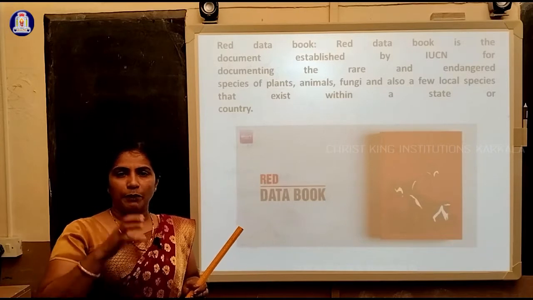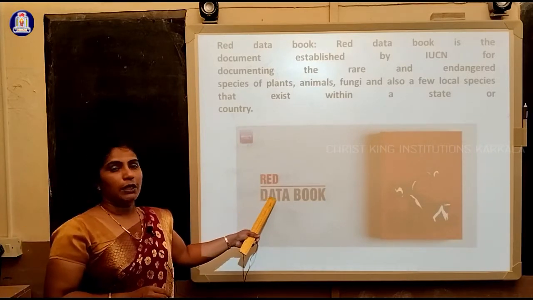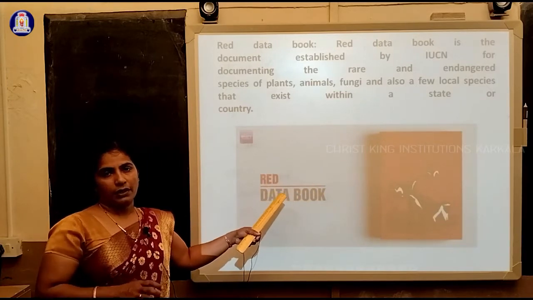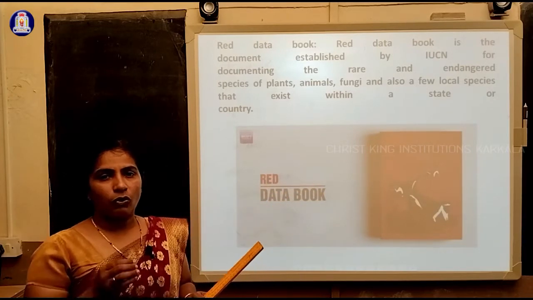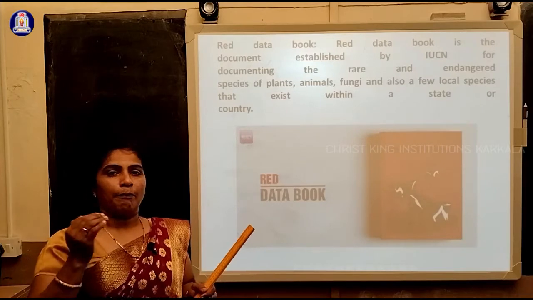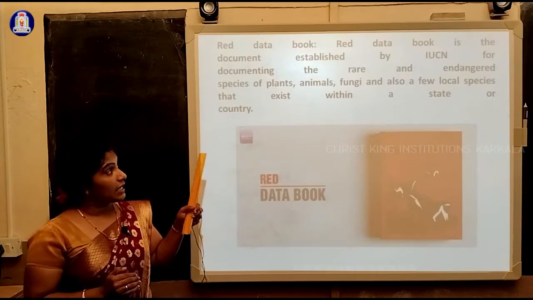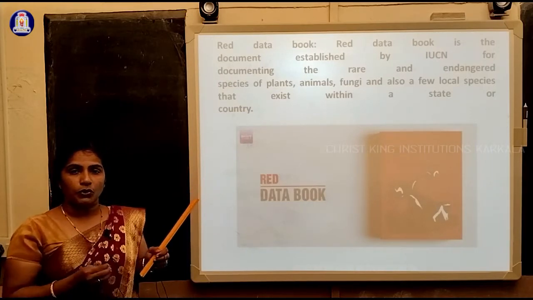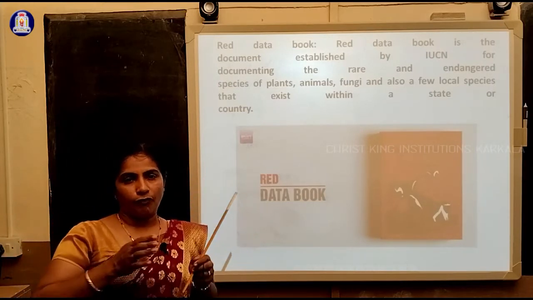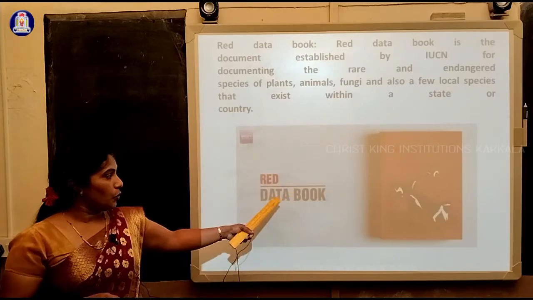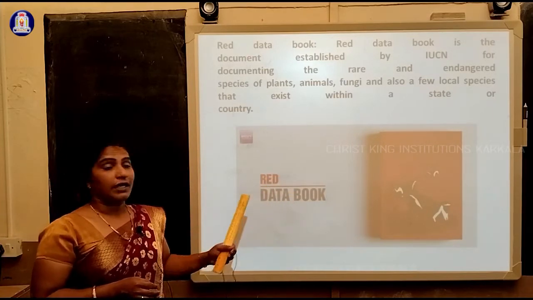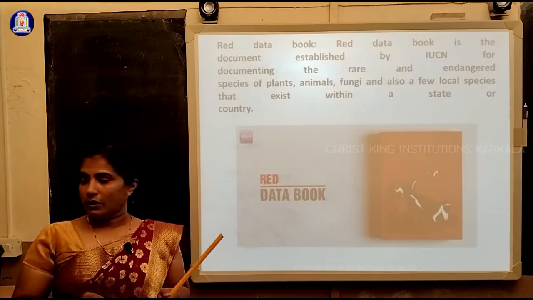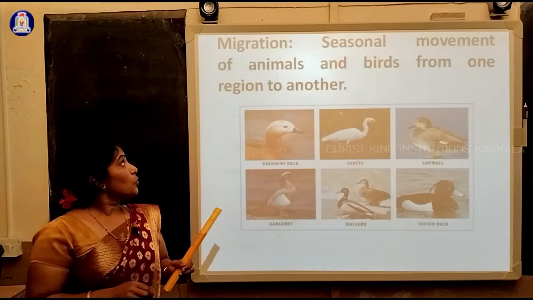All the documents will be filed under a book called the Red Data Book. Data means collection, so you are collecting all the documents of rare and endangered plant and animal species. If we want to study the documentation of a few rare species, we should refer to the Red Data Book, where you will get all the documentation.